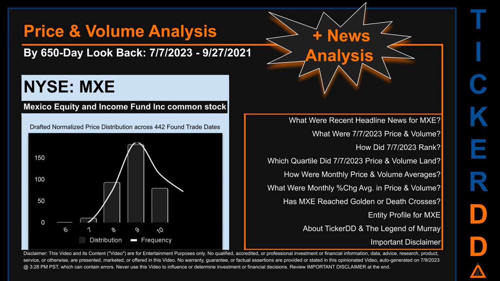The chart shown on this page is our initial attempt at studying the price for MXE after dynamically normalizing price distribution across those discovered trade dates. The bar chart is the generated distribution and the overlaid line graph, if it is generated, is the frequency of the prices on the x-axis. We will enhance this look-through as our AI model progresses in the next iteration. Remember that this is just a drafted, in progress, observational model to best fit abstracted third-party data into various opinionated views. Before we jump into price and volume analysis, let's look at recent headlines for MXE.